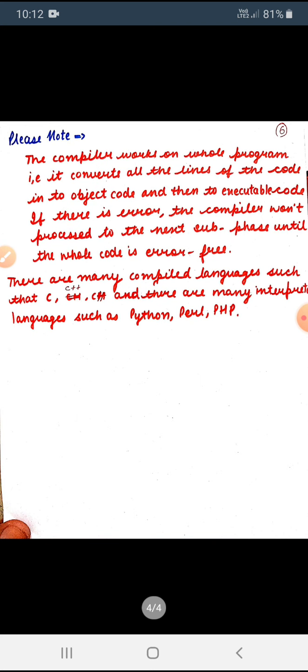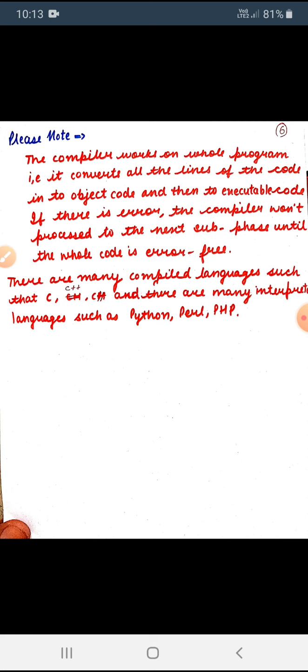Please note, the compiler works on the whole program. It converts all the lines of the code into object code, then to executable code. If there is an error, the compiler won't proceed to the next subphase until the whole program is error free.